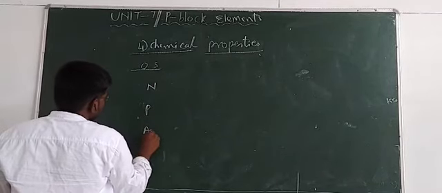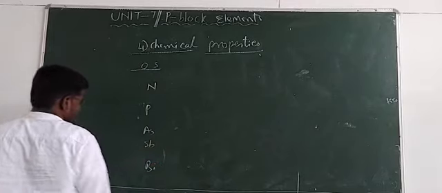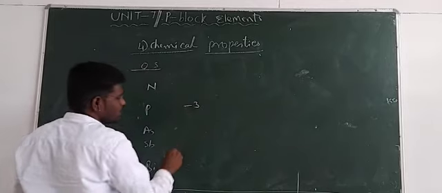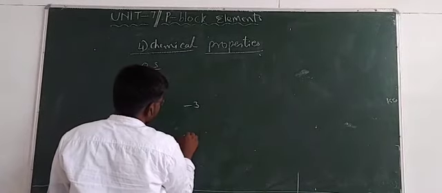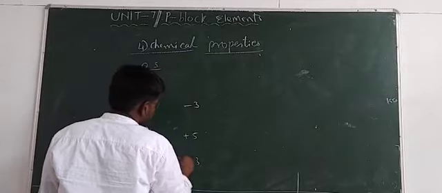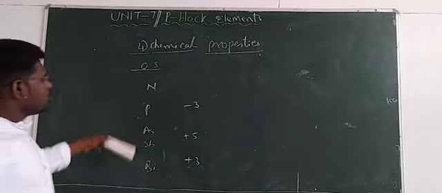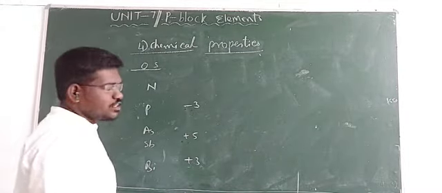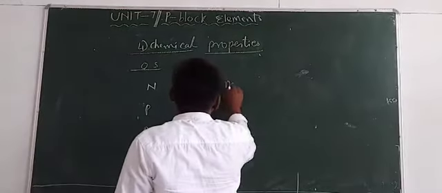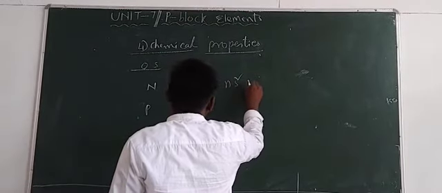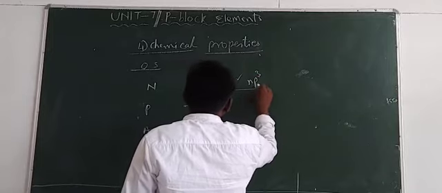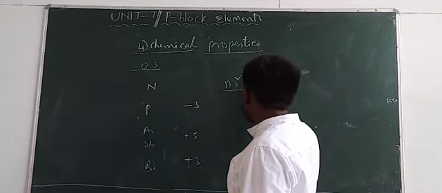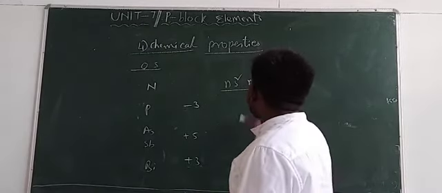Nitrogen, phosphorus, arsenic, stibbium, bismuth. So these are 15 group elements. All these elements generally exhibit -3 oxidation state, +5 oxidation state, and next one +3 oxidation state. So now if you see the general electronic configuration of these elements, in the valence shell or in the outermost shell, how many electrons are there? 5 electrons are there.